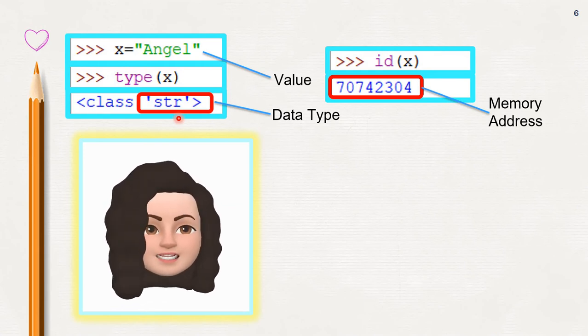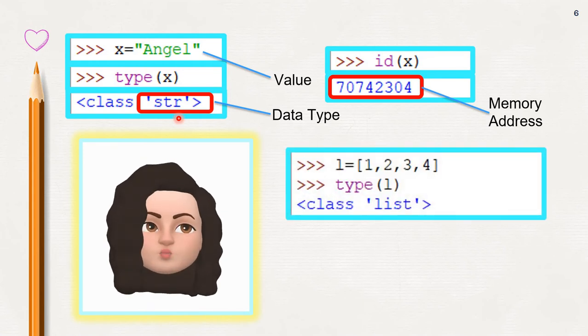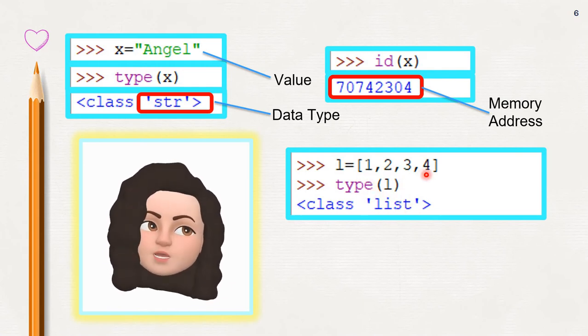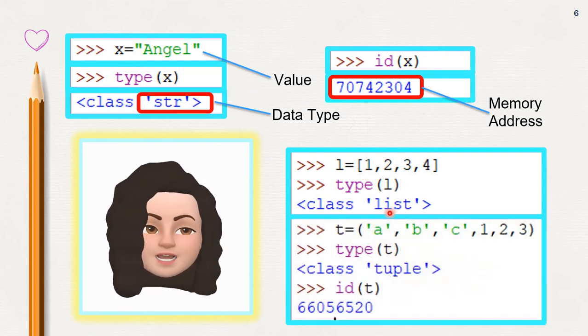Look at the next example. L is equal to 1234, type, that is list. Okay. Now what is the value of the variable L? It is 1234. What is the data type? It is list.